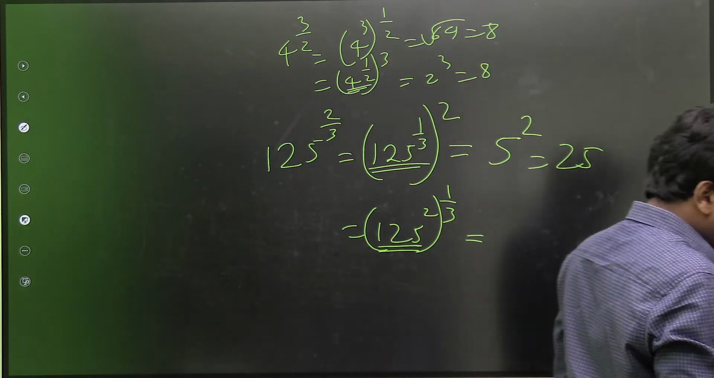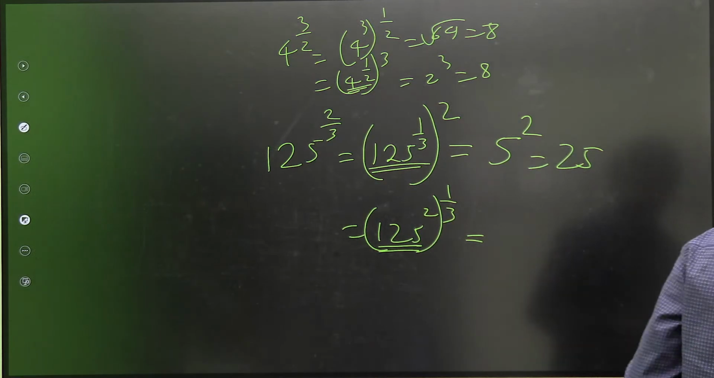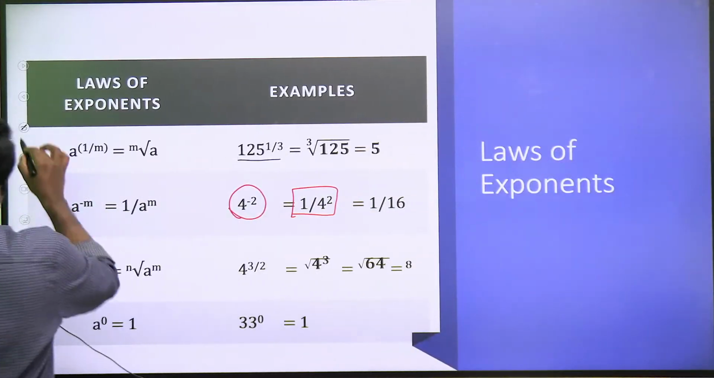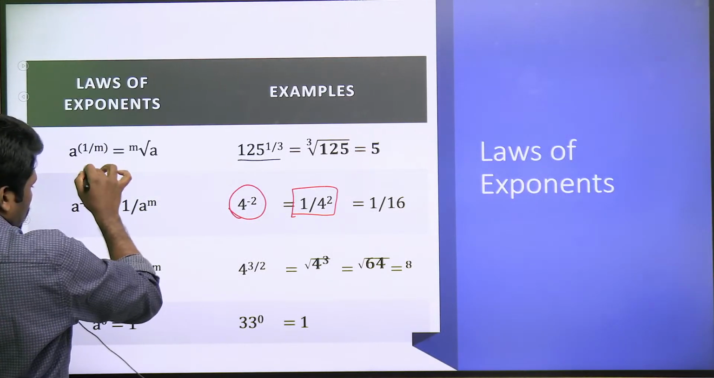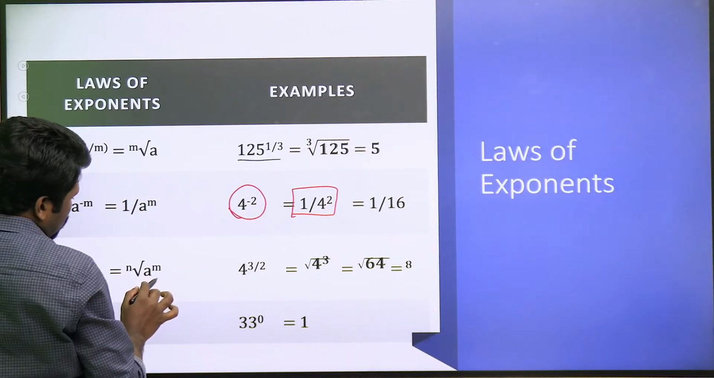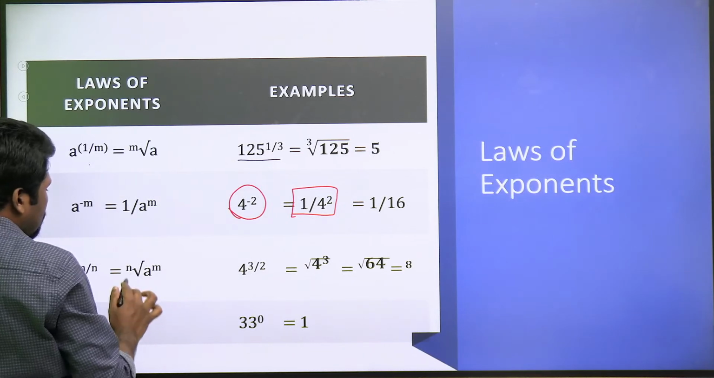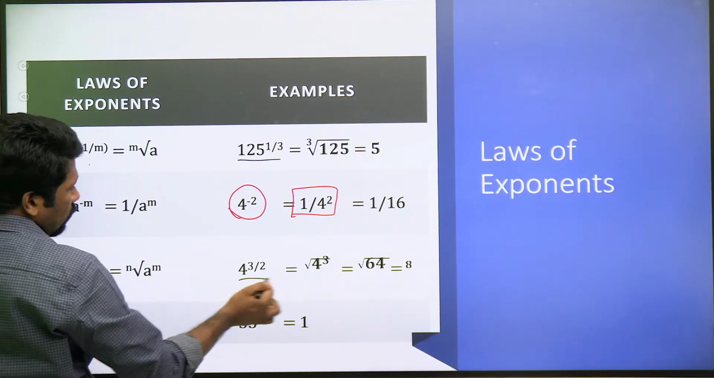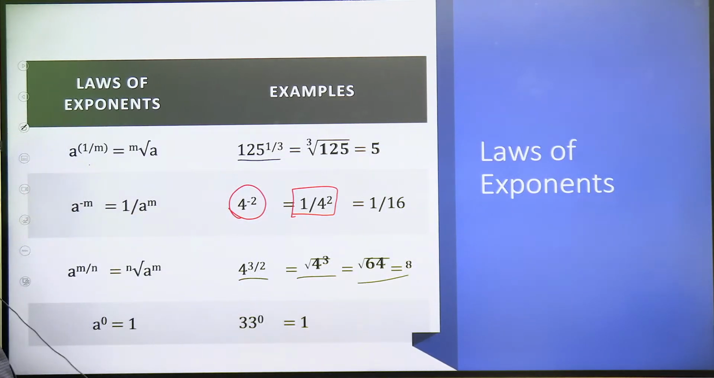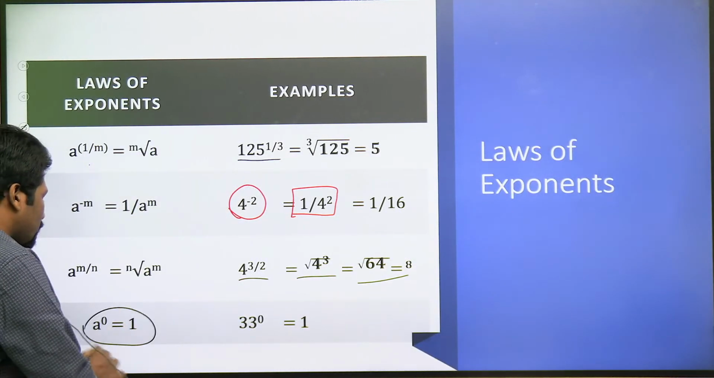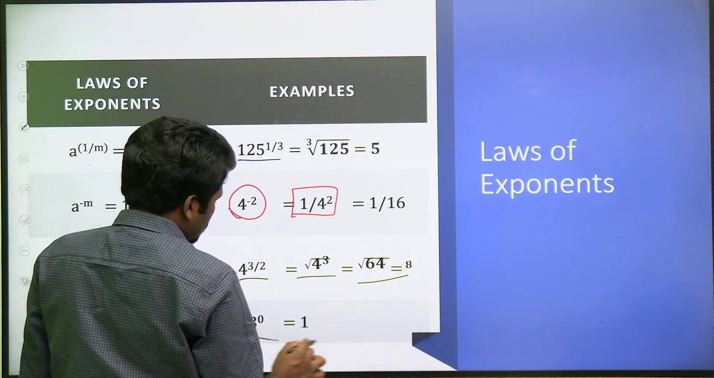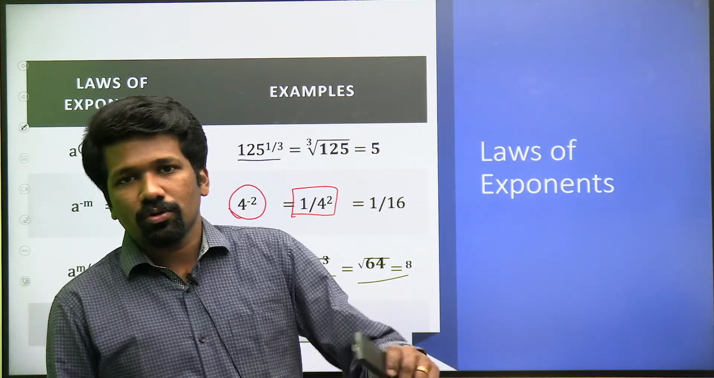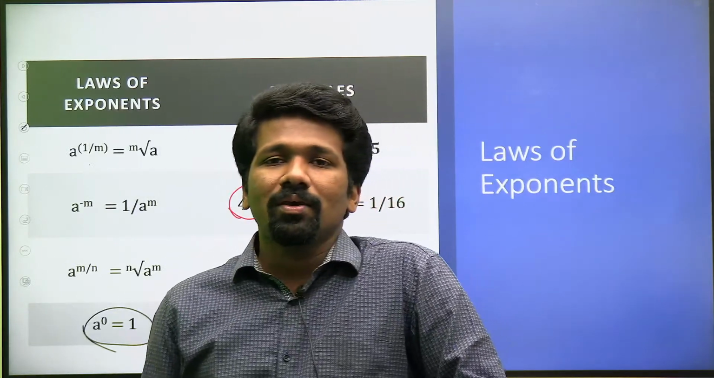Yes, Muskan. Mixed fraction, how to simplify? That is what this third rule is saying. A raised to m raised to n को nth root of a raised to m or mth power of nth root of a ऐसा भी लिख सकता है. दोनों सही है. Then finally 0th power of any number is 1. 0th power of any number. 2 raised to 0, 10 raised to 0, 22 raised to 0, all will be 1 itself.